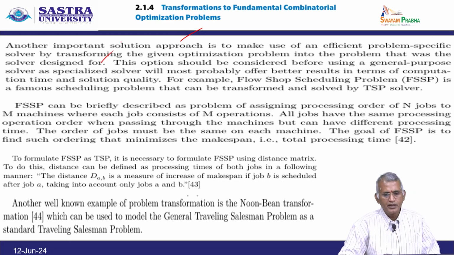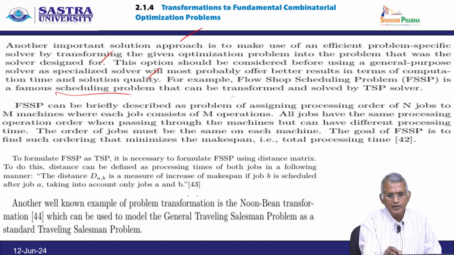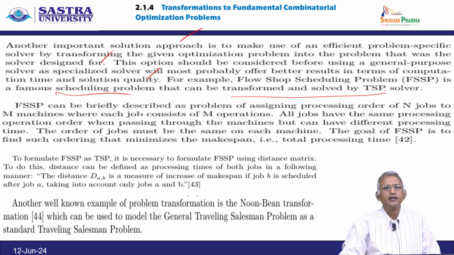This option should be considered before using a general purpose solver, as a specialized solver will most probably offer better results in terms of computation time and solution quality. For example, the flow shop scheduling problem is a famous scheduling problem that can be transformed and solved by a TSP solver, that is, traveling salesman problem.